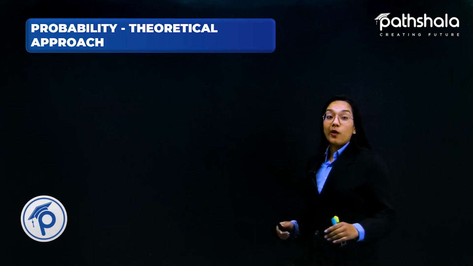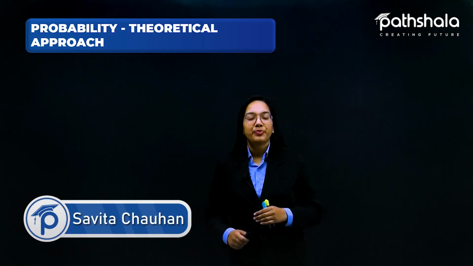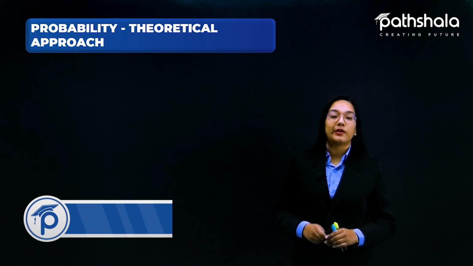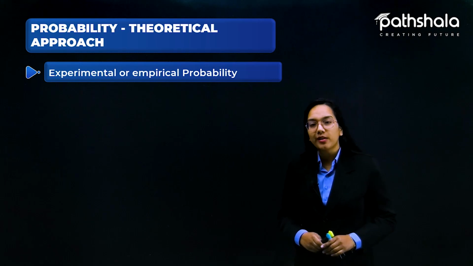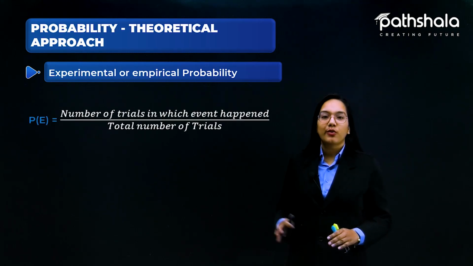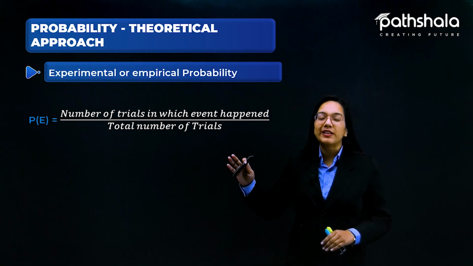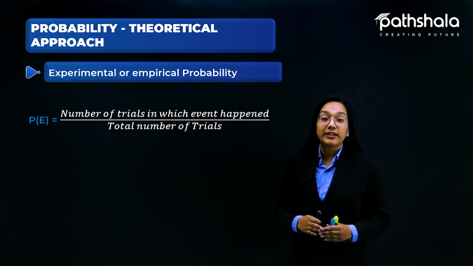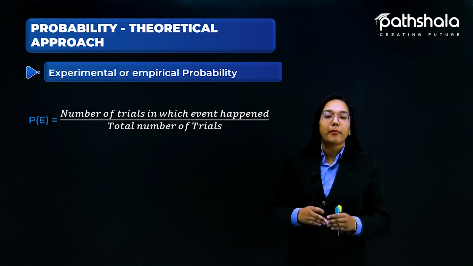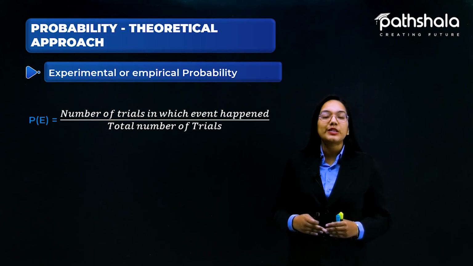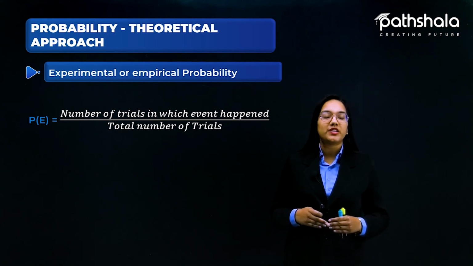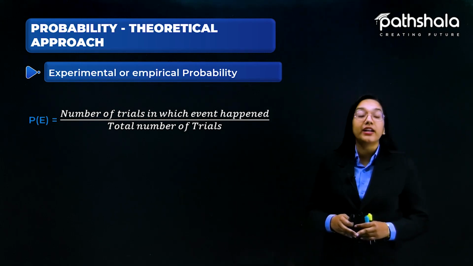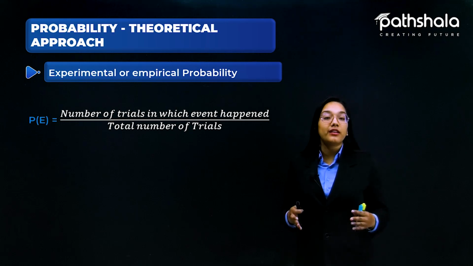So let's just recall how we can find our empirical probability or the experimental probability of any particular event. We know that the experimental or empirical probability can be found using this formula: the probability of getting an event E is equal to the number of trials in which the event happened divided by the total number of trials. Using this experimental probability formula, we can find the probability of an experiment which can be repeated many number of times.